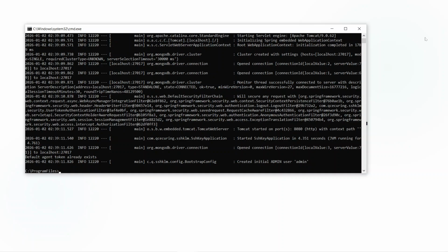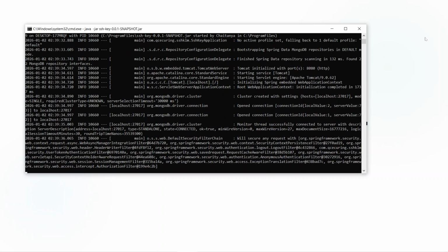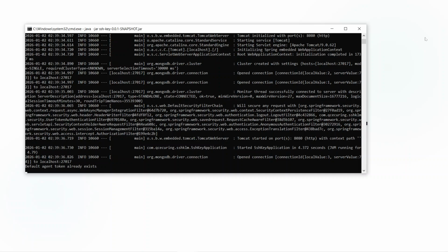Now we start the API in normal mode. As you see, the backend is running and ready to accept requests. And then we start the Angular as well. The frontend runs locally and proxies API requests securely to the backend. With both the services running, we can log into the browser using the administrator credentials.